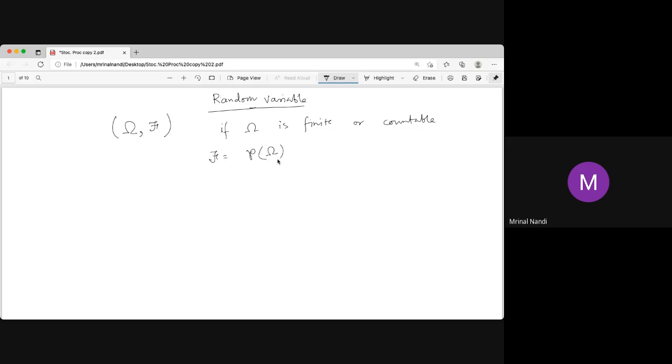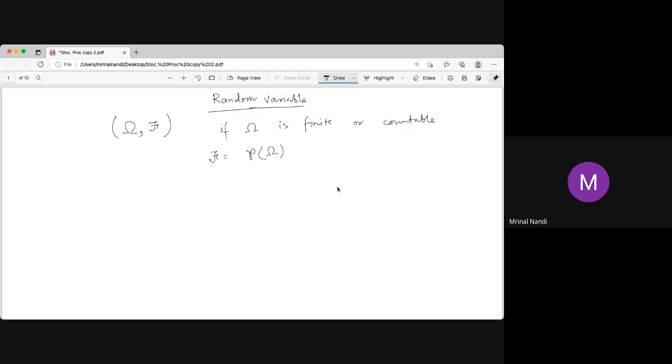If you take the sigma algebra as the whole power set, then it will be very easy, more easy. But if I take any other sigma algebra other than the power set, then this is slightly complicated. Then not all subsets are events. If the sigma algebra is a power set, then all the subsets are events.